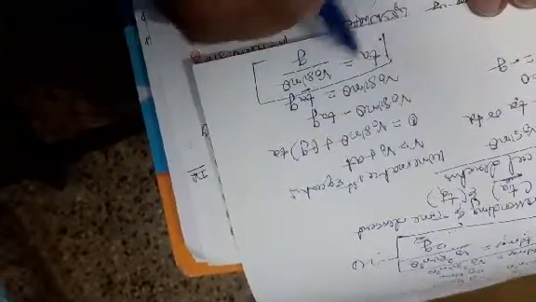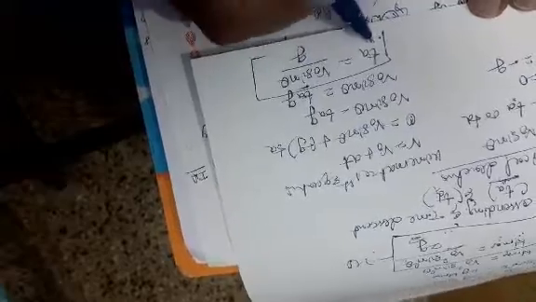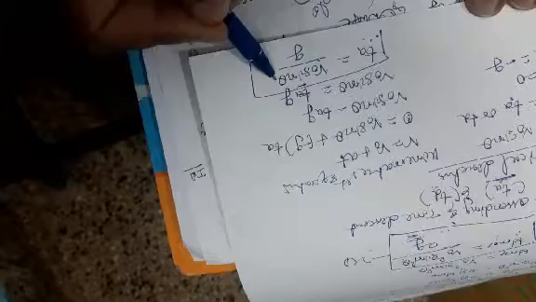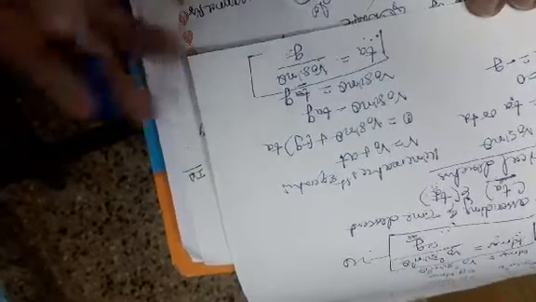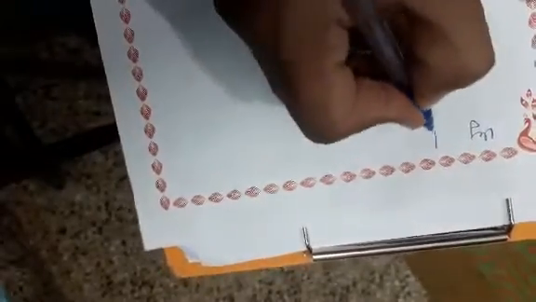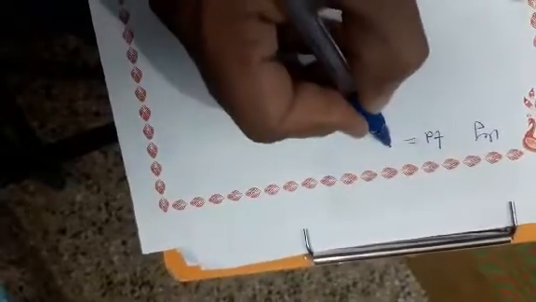ta is called time of ascending, v0 is called initial velocity, theta is the angle, g is called acceleration due to gravity. Similarly, find the time of descending. As it is the same, that is v0 sin theta by g.